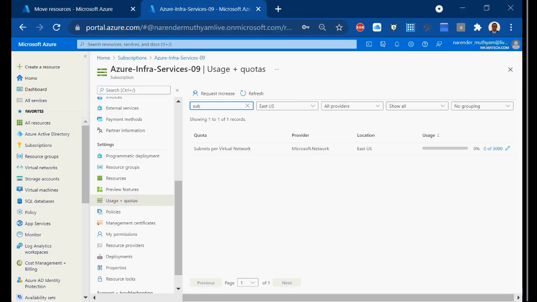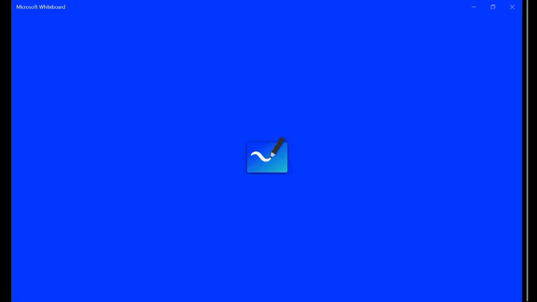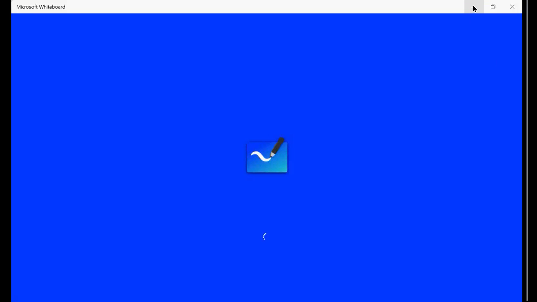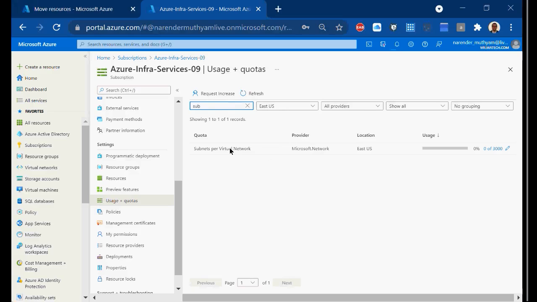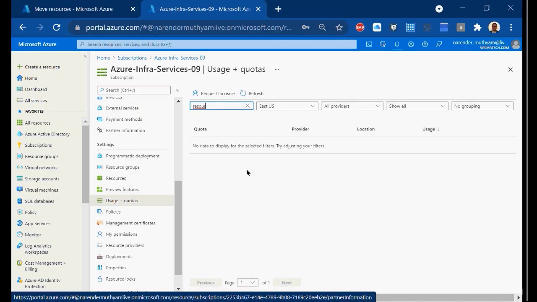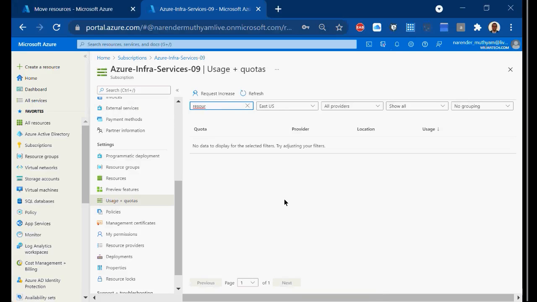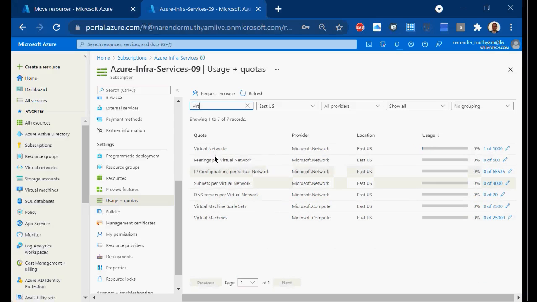And what is the next thing he's asking me? He's asking me to, oh, did I close it? Sorry. Yeah, so likewise he's asking me how many resource groups I can create, right? It is not showing all the things here. And for example, how many virtual machines I can create. So virtual networks, 1000 virtual networks you can create, and 25,000 virtual machines you can create in one subscription.